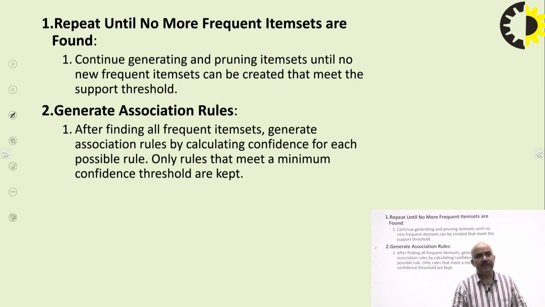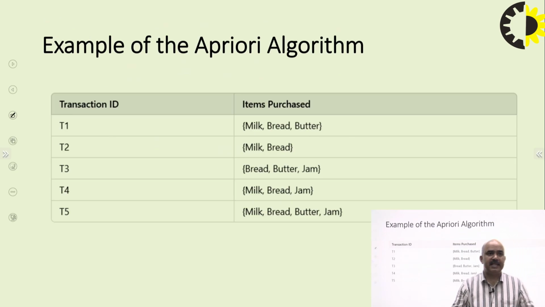And for that we generate association rules. After finding all the frequent items, we generate association rules by calculating the confidence for each possible rule, and the rules that meet the minimum confidence threshold are kept. If the threshold values are met, then we say the items are frequent. If not, then it is not part of the frequent items, so we discard those.